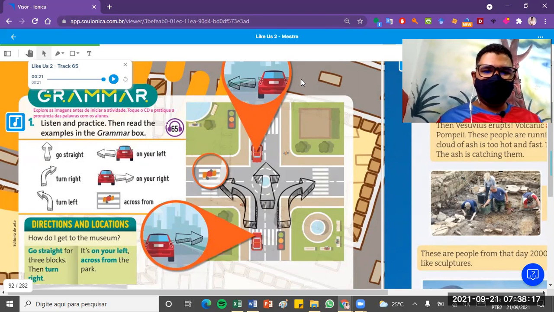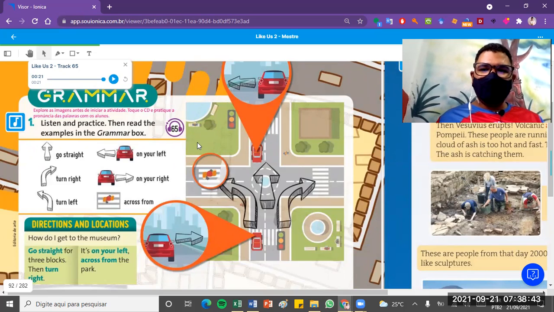Ou vir à esquerda. Mas se você estiver em uma direção e você falar, olha, on your left will be the museum, for example, à sua esquerda. On your right will be the farm. On your right will be a fazenda, por exemplo. E across, cruzando, ou do outro lado, across from. Okay, can you see it?